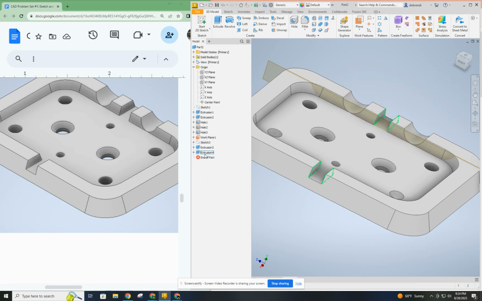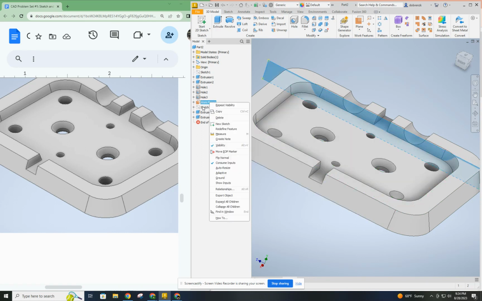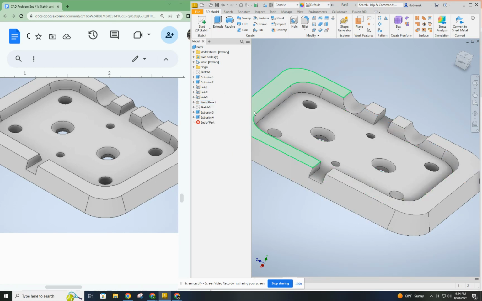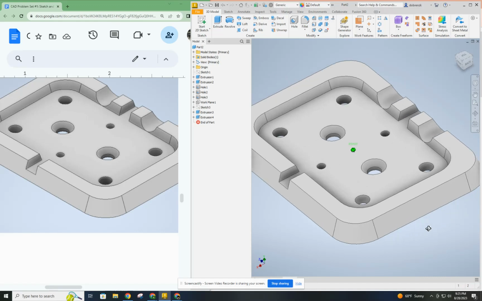It's always a good idea to collapse your features too, just cleans everything up. This work plane, I have to make it invisible. This is one of those temporary features that you need to toggle off when you're done using it. You don't have to delete it, just turn it off.